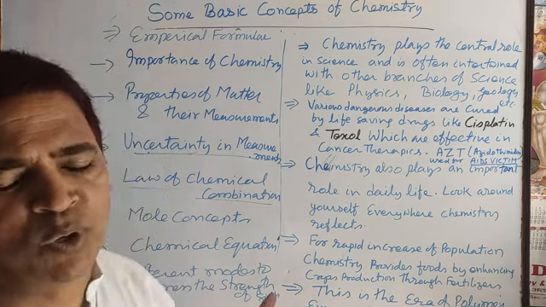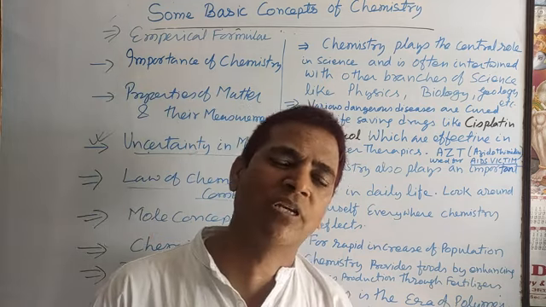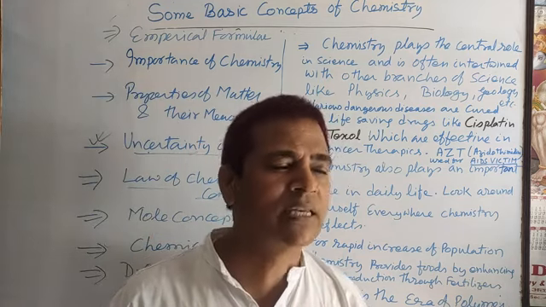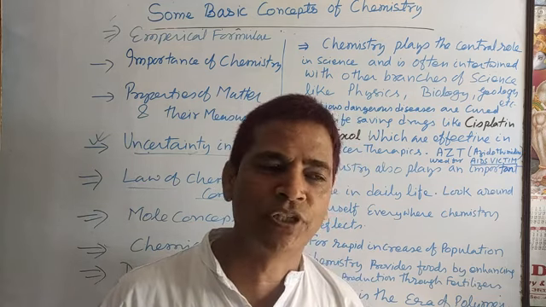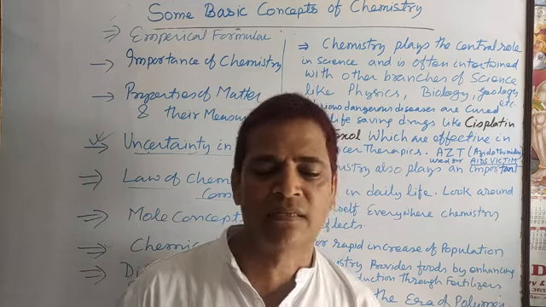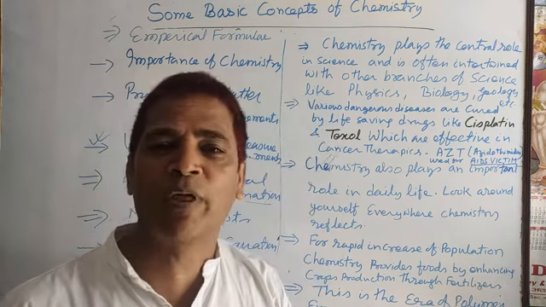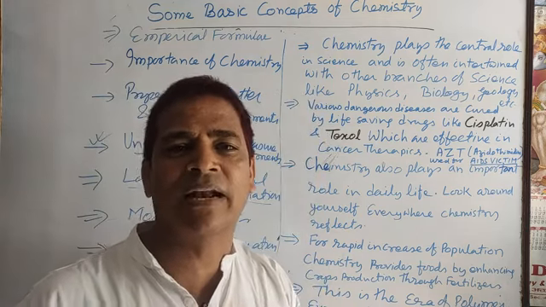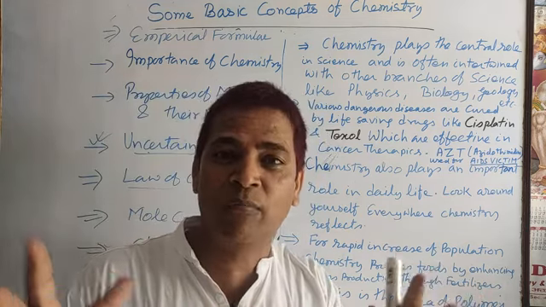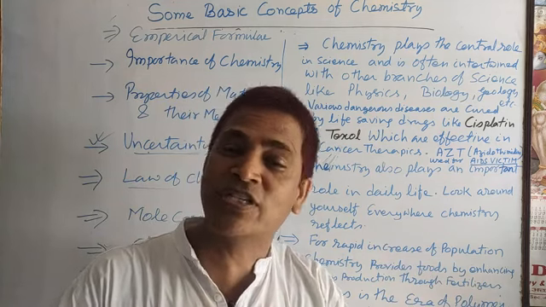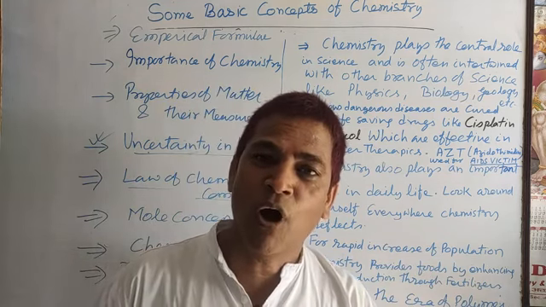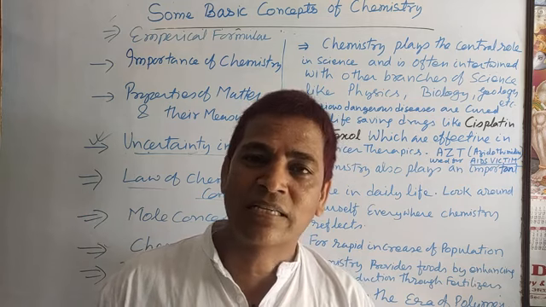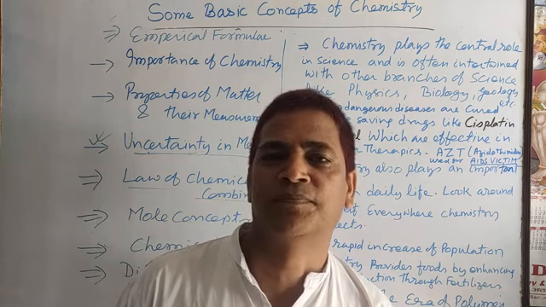All of you know chemistry is the branch of science which deals with the composition, structure, properties and interaction of matter. Interaction of matter means the interaction of atoms and molecules. You can say the transformation of matter. All these are discussed under the chemistry branch.